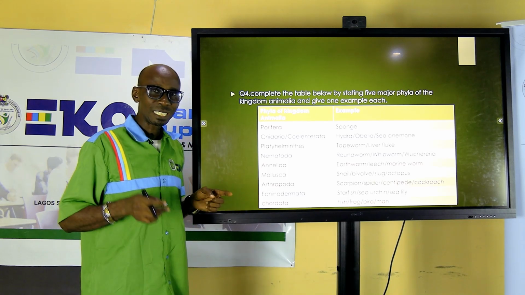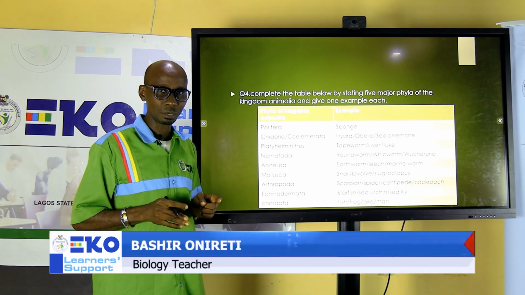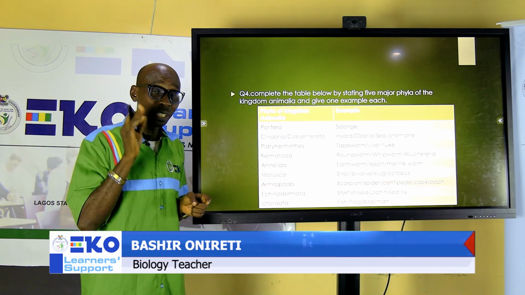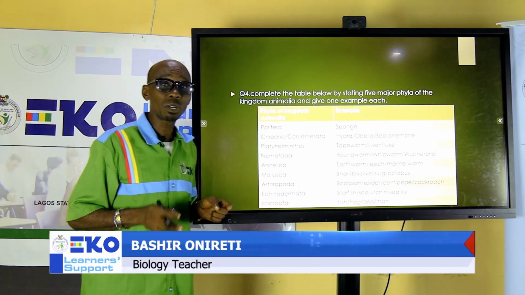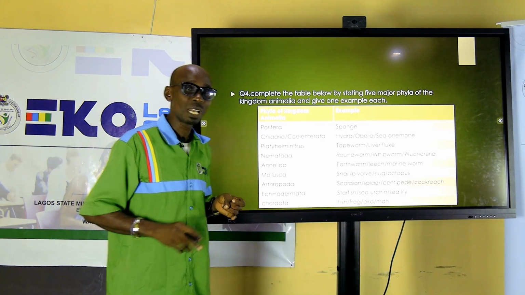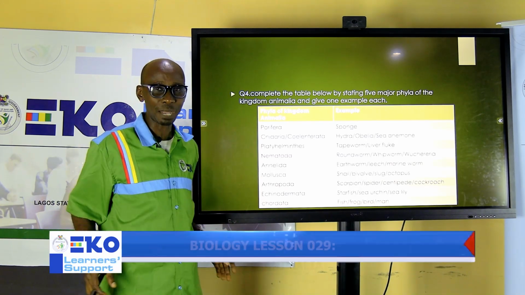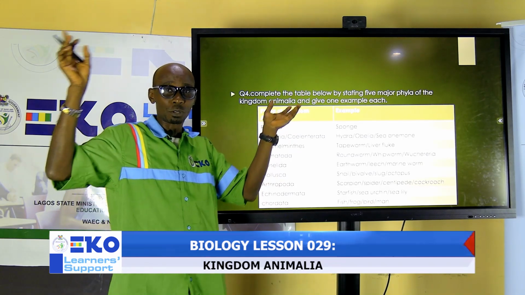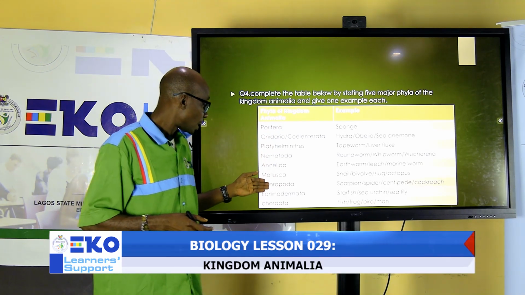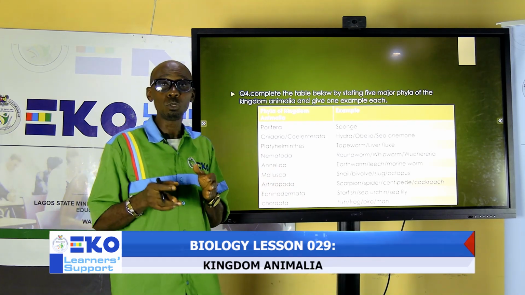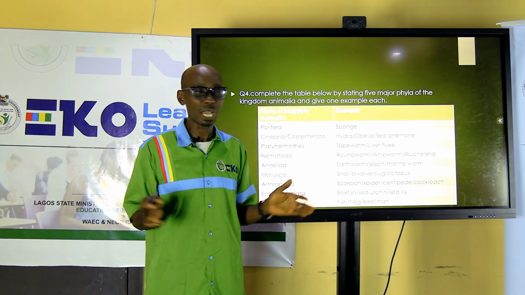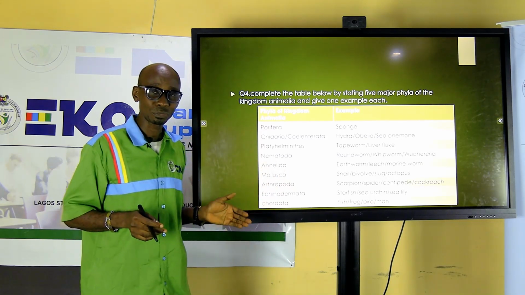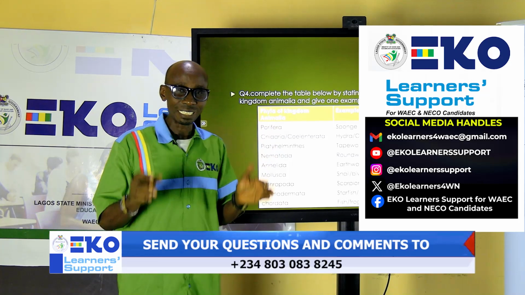The Arthropoda is one of the largest groups of animals and the most successful group in the animal kingdom. One reason why they are so successful is because they have a short reproductive life cycle and they can live in almost any habitat. A cockroach can lay its eggs on your clothes and you can take it to another country and they survive there. So basically, arthropods have been known to live in almost all known habitats. That is why they are one of the most successful and the largest in the animal kingdom.